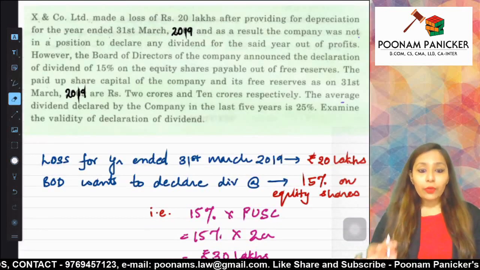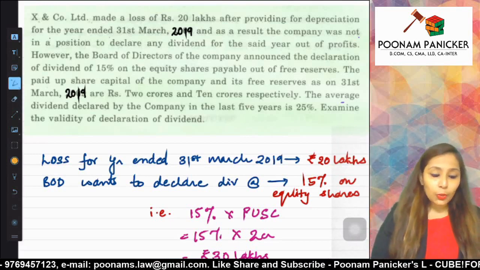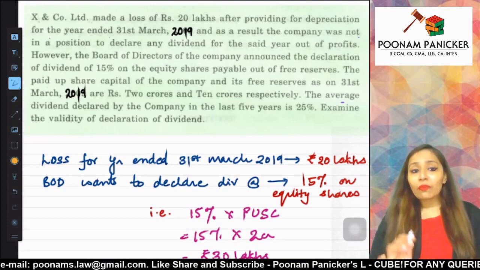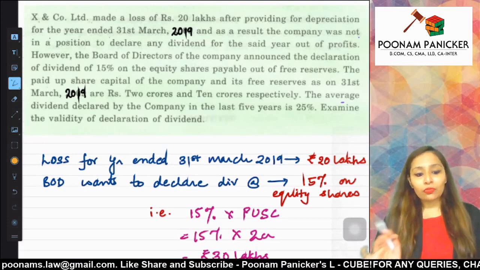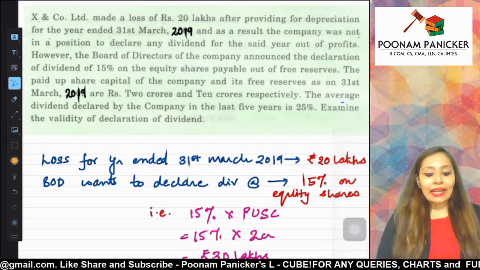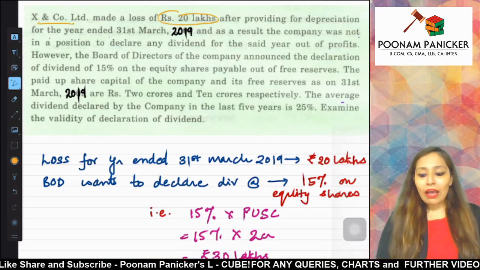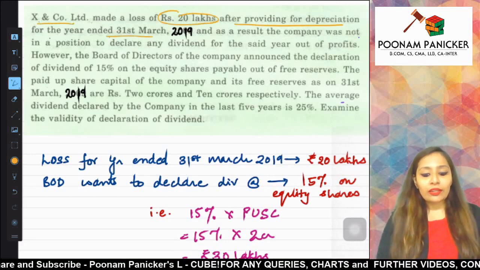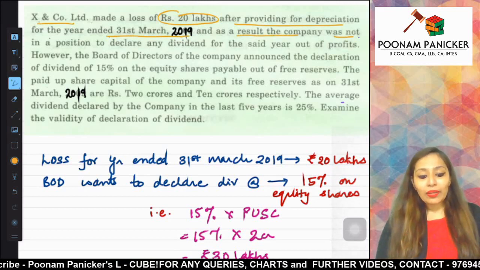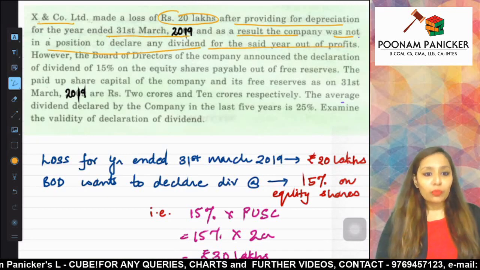So now to understand rule 3 better, we are going to be having a look at a practical question. So what is the question saying? Have a look. This is a question from one of the past exam papers of the CA exams. The question says that X and Company Limited has made a loss of rupees 20 lakhs after providing depreciation for the year ended 31st March 2019, and as a result the company was not in a position to declare any dividend for the said year out of profits.